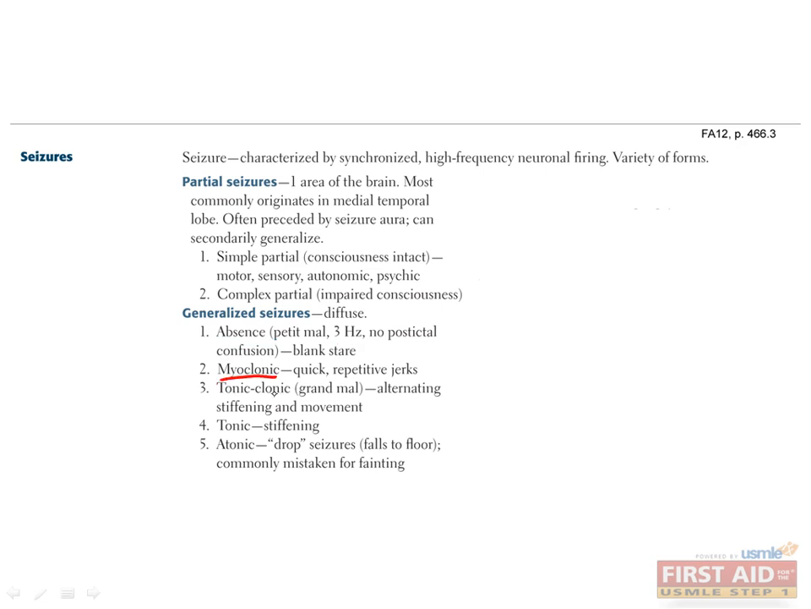Myoclonic seizures are quick, repetitive jerks of one's body. Grand mal seizures are the classic form of seizures with alternating stiffening and movement. You can think of it as the type of seizure that you normally see in the movies or television. Tonic seizures present as a sudden stiffening of muscles, and patients with atonic seizures simply drop to the floor. Other signs of seizures include tongue biting, loss of urinary or bowel control, and aura. All of these characteristics distinguish seizure from syncope.